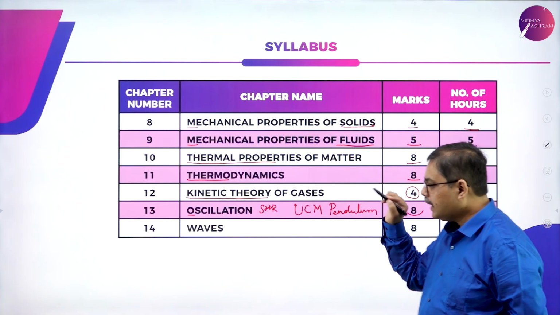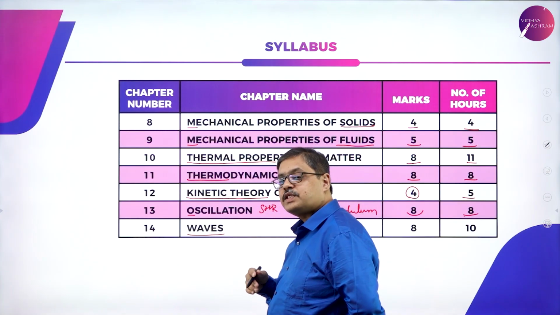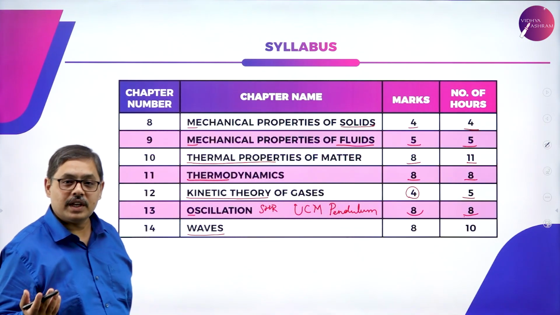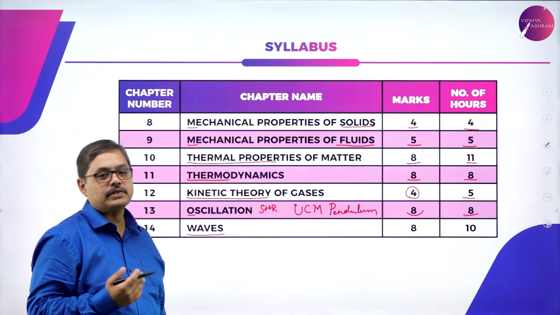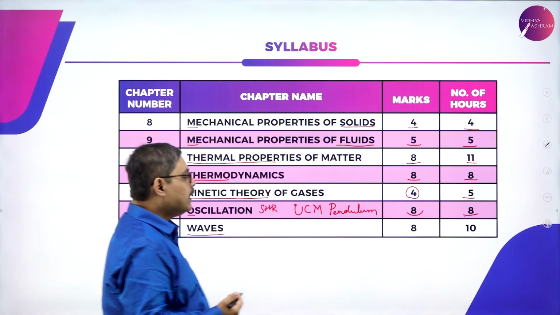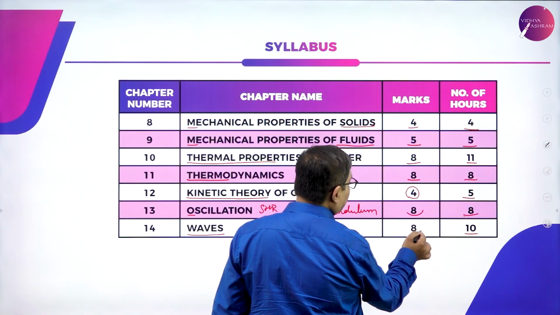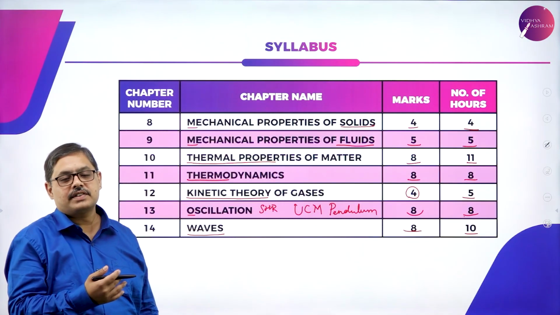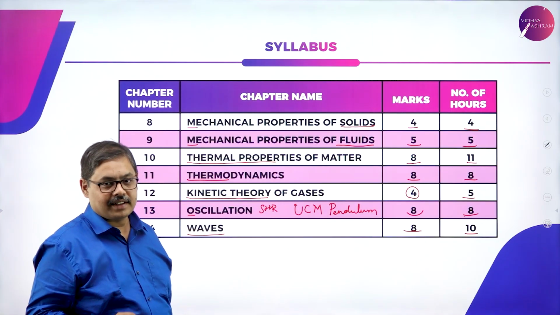Okay. The last chapter here is regarding waves. We will be studying about the different types of waves here: the transverse waves, longitudinal waves, principle of superposition of waves, so on and so forth. The number of hours allocated for this chapter is 10 hours. You may get questions for about 8 marks. Whatever marks and hours indicated here, they are just a guidance and may vary slightly here and there.